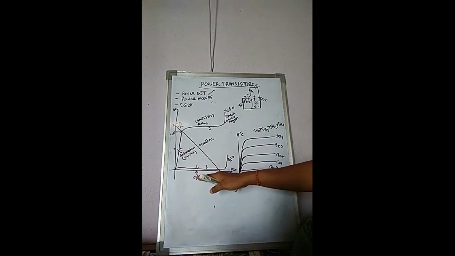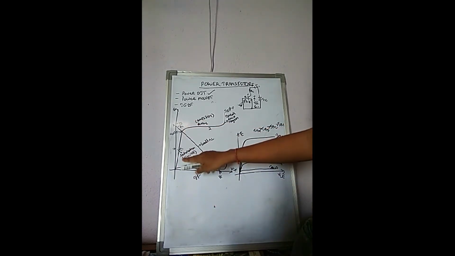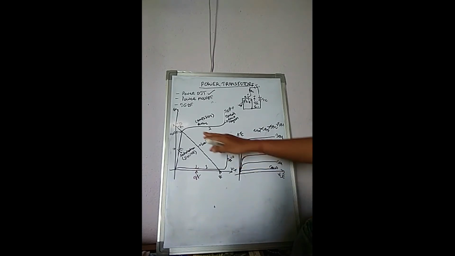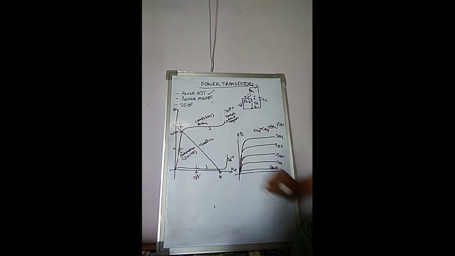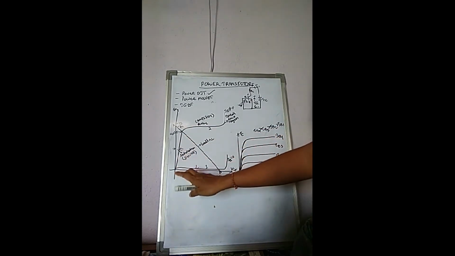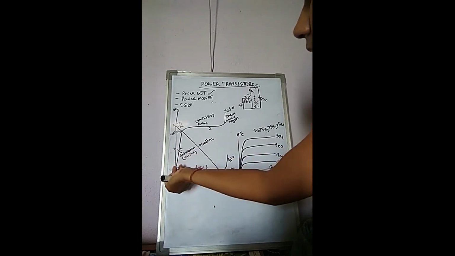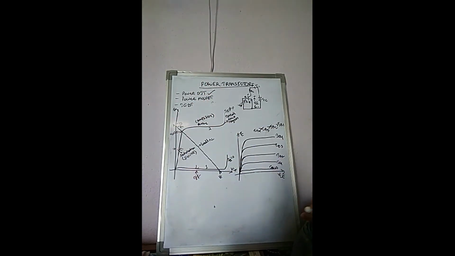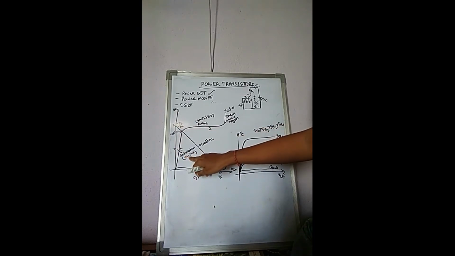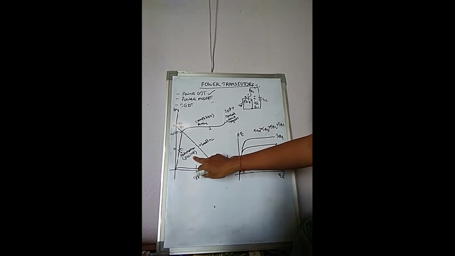That means here the collector current is just the leakage current. Label: leakage current, collector current. That's why this region represents the off region. And in this region, the initial part of this curve, where IC rises linearly, it is characterized by the value of VCE. See here, the value of VCE is low, but the IC value is rising. That's why this part is known as the saturation region, and here the transistor acts like a switch.